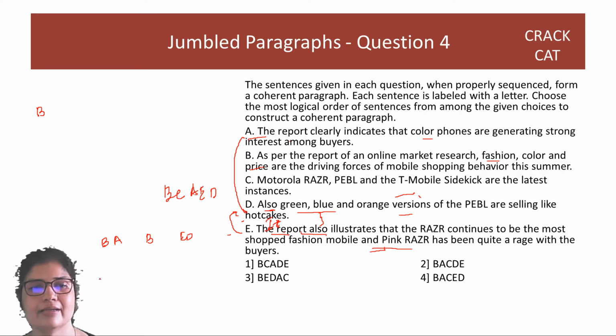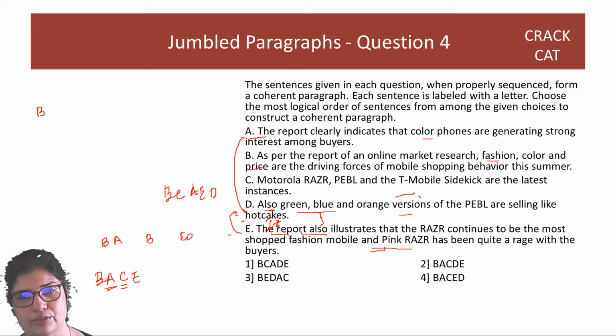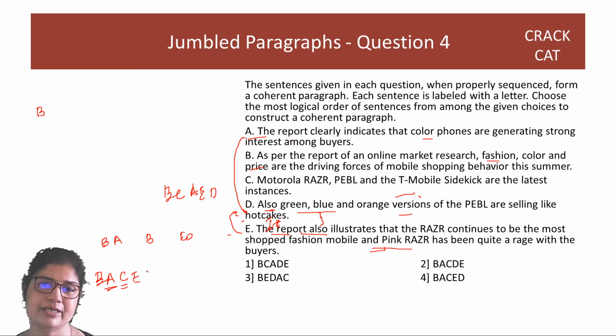That's why the answer has to have B, A, and in between the instances of C, right? Then again, here there was the report, here there is no report, so you again talk about the report. So report also illustrates, finally ending with D. So your answer is option 4. So guys, please keep this in mind that I cannot have two sentences starting about the report. If it's the same thing, then I will just use a pronoun. If there's no pronouns used, there must be a gap between the two sentences, right?